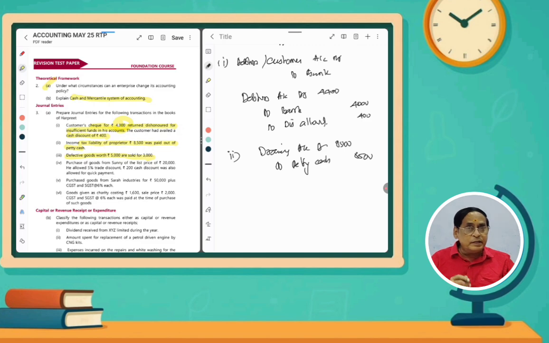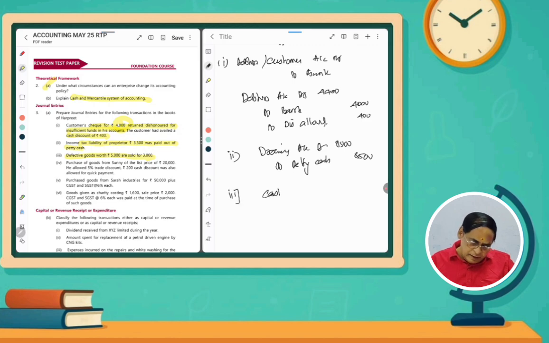And then 3,000 rupees coming inside. Debit what comes in? Cash is coming inside. So cash account debit, discount allowed account debit, credit the giver. Who is the giver? Here we are not mentioning the name, so it is sales account. If it is a cash sale, cash account debit to sales. Here this is a cash sale, but at the same time we are incurring some loss. So what will be the entry?